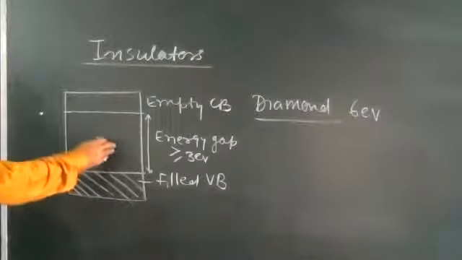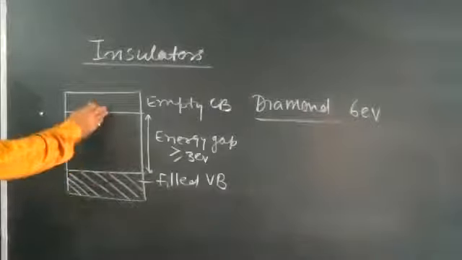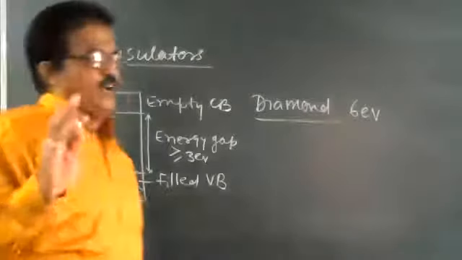Due to a large energy gap, no electron is able to go from the valence band to the conduction band.